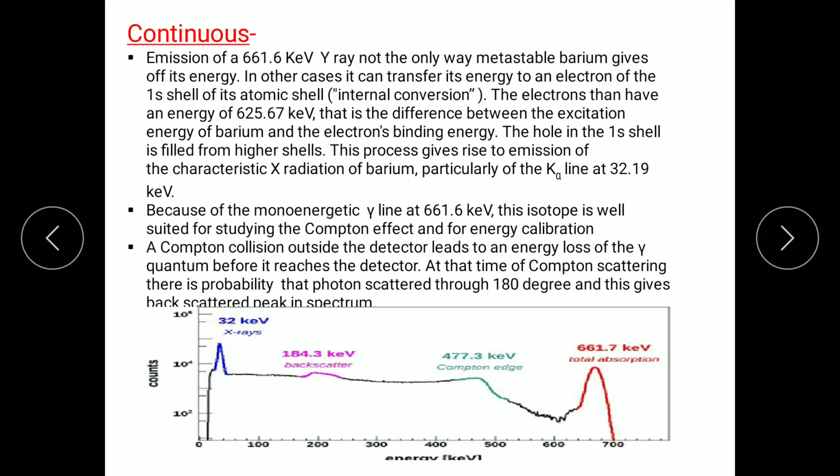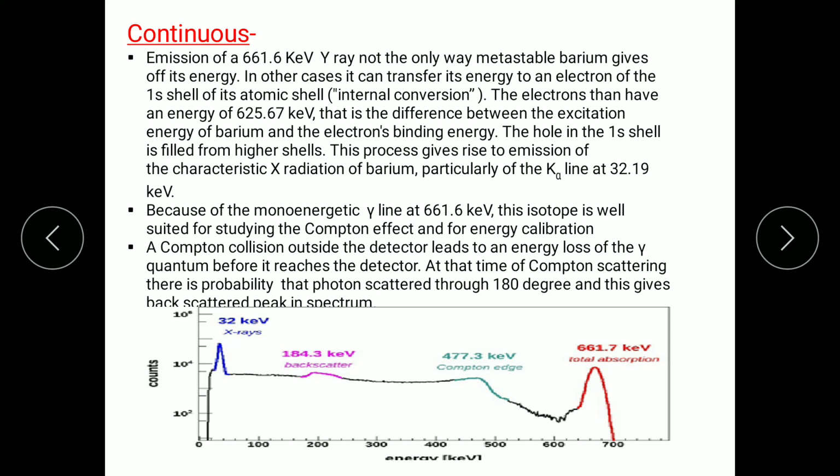Similarly, that is not the only way to give the energy. The photon coming from the excited metastable state can knock an electron out of the 1s shell, and when it does, there is also emission of energy.